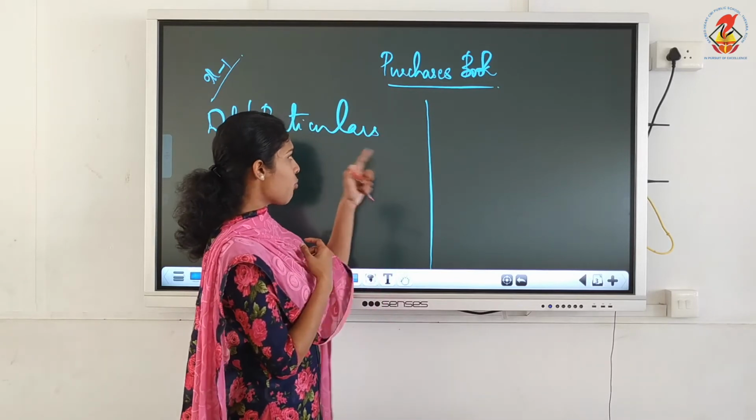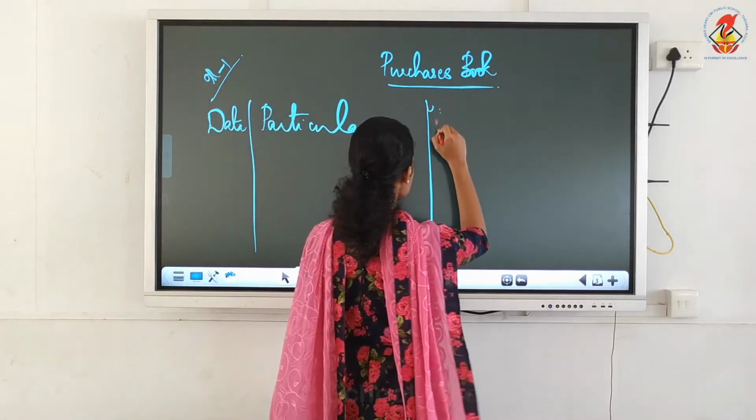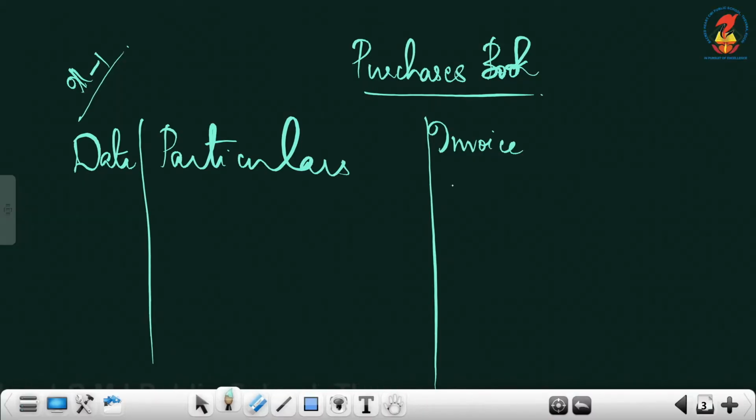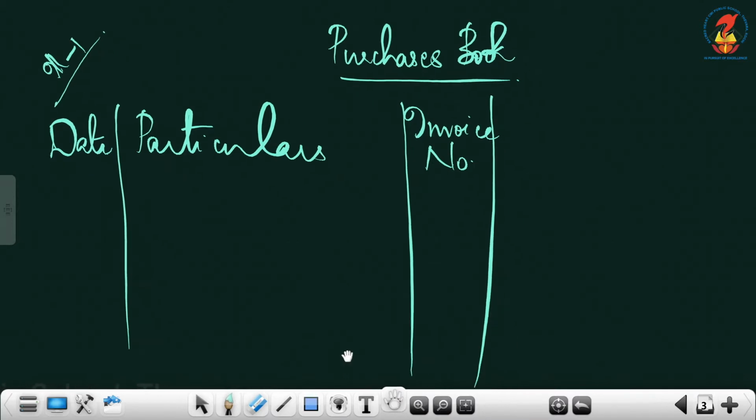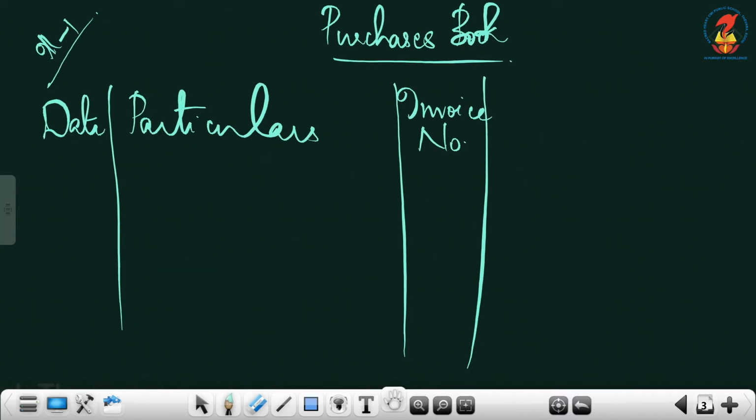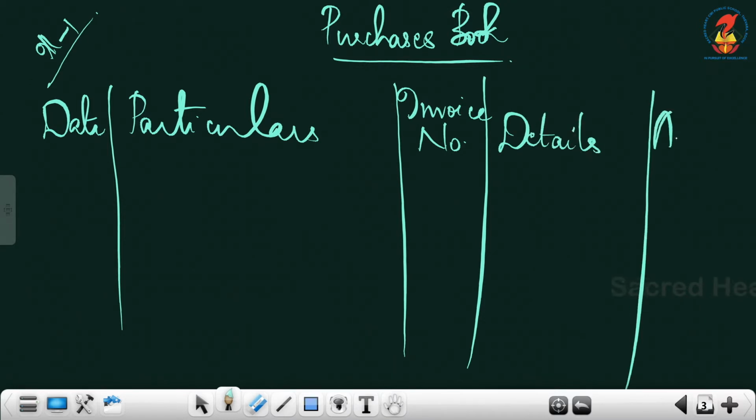So instead of voucher number, here what we have is invoice. Just like voucher, here the source document is invoice. It is again a source document or supporting document which is a proof of the transaction, or which shows the amount of the transaction. The next column is details column. And finally what we have is amount column.